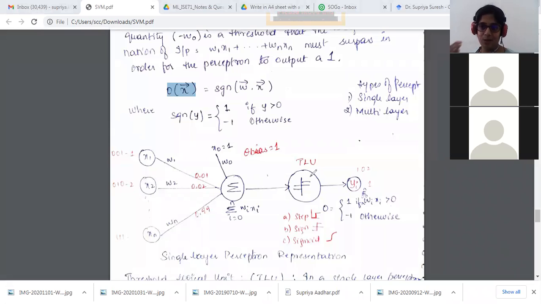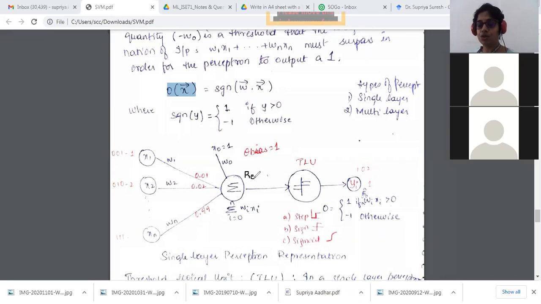If you can recall, what are the pre-activation and activation functions? The summation of the products of the input and the weight will be the pre-activation function. The activation will be the threshold value. Yes, thank you.